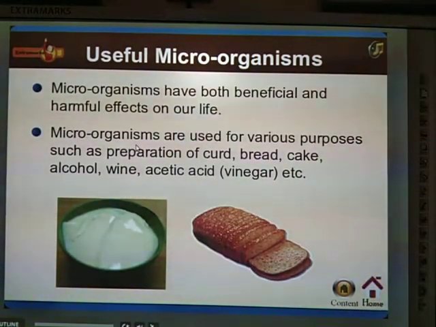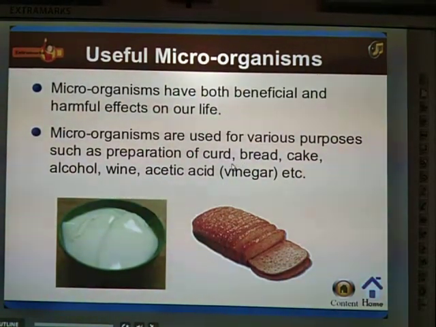Microorganisms are used for various purposes such as preparation of curd, making bread, cake, alcohol, wine, and acetic acid, which is nothing but vinegar. To prepare all these, we need microorganisms. With the help of these microorganisms, we can prepare such food items.